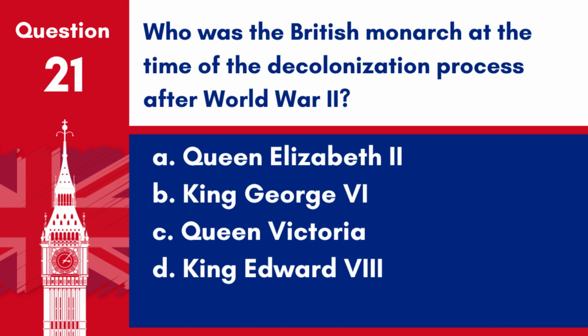Question 21. Who was the British monarch at the time of the decolonization process after World War II? A. Queen Elizabeth II. B. King George VI. C. Queen Victoria. D. King Edward VIII.